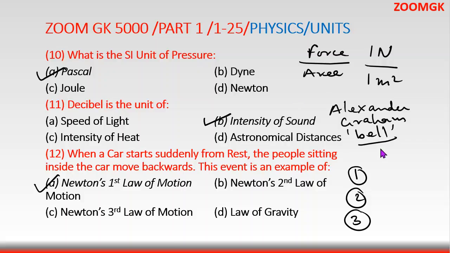So the first law is inertia. The second law is acceleration is proportional to the force, so F is equal to ma. And the third is action and reaction. So this was question number 12.